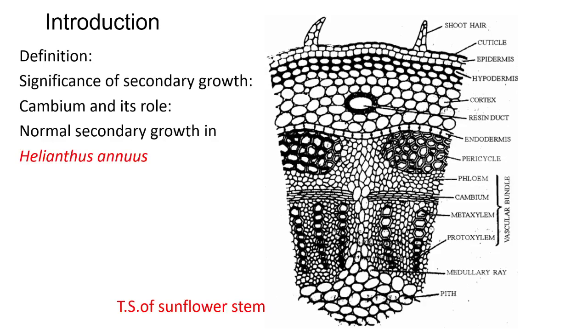The anatomical characters of secondary tissue will help to understand the evolution of plant groups. The cork and bark formed as a result of secondary growth are the important protective tissue in the plant body. Next one is that the cork acts as waterproofing cover to the stem.